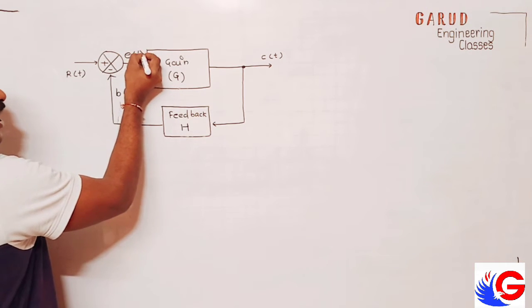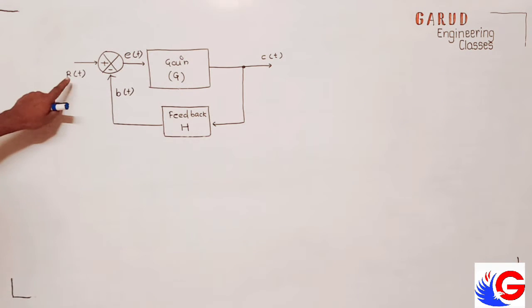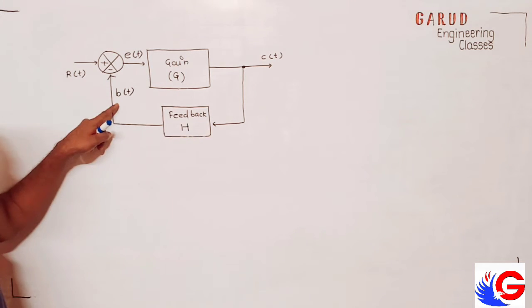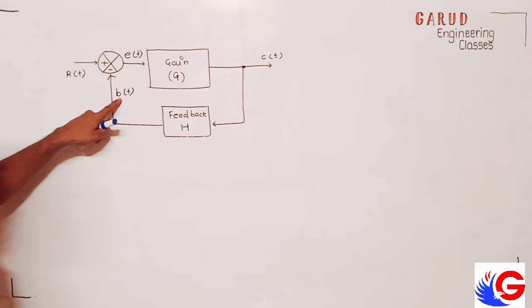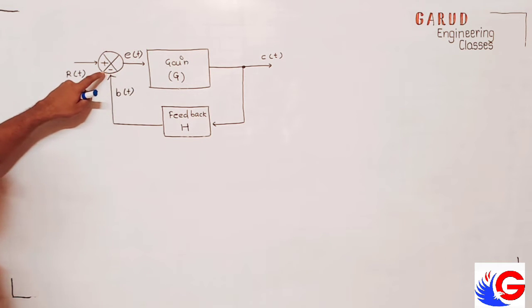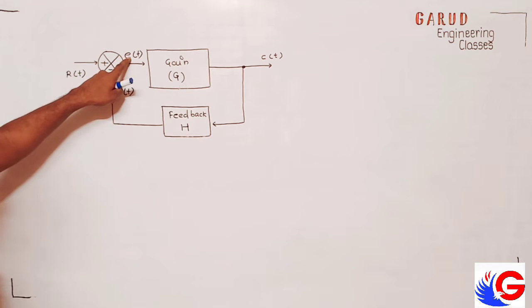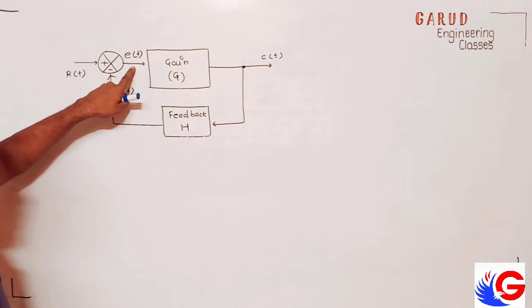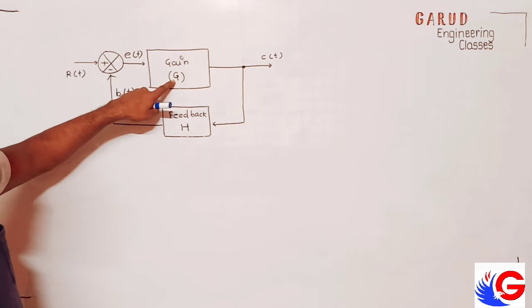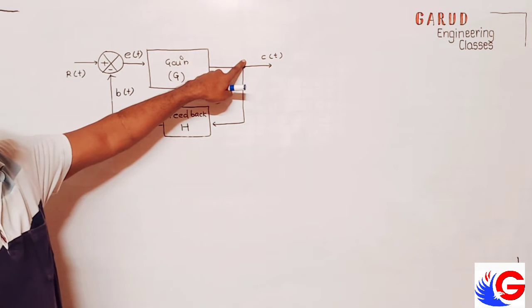E means what? Error. So what is it? This is the reference. I set a 70-degree temperature. It will compare and this will give you the back signal. R(t) minus B(t) will be E(t). See here it is a minus. E(t) into gain is equal to C(t). Whatever error we get is multiplied by G so that it will be the output.